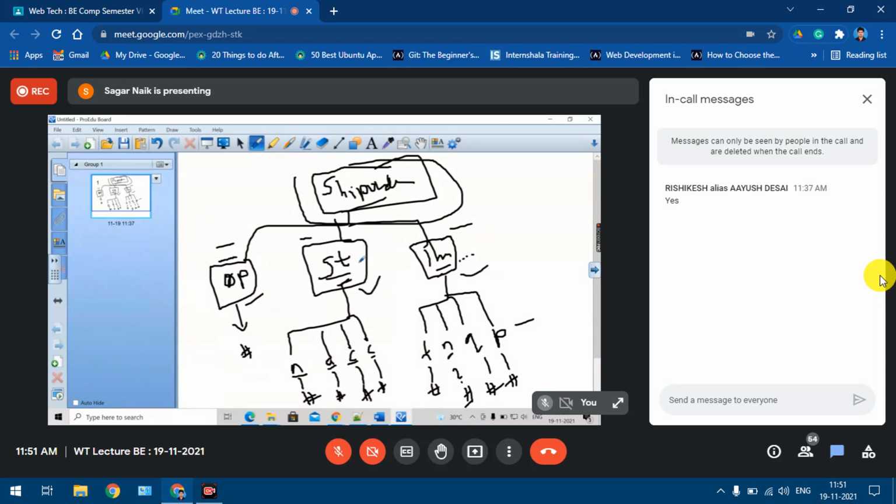So total how many complex elements are present over here? This is a complex element, right? Because it is having what? Yeah, child elements. If I go to this element, it is a simple element, right? Because it is not having any child element, only content. If I look at this element, again it is a complex element. And if I look at the item element, again it is a complex element, because again it is having a sequence of child elements, right? Okay, so we'll start by defining the root element at the beginning.